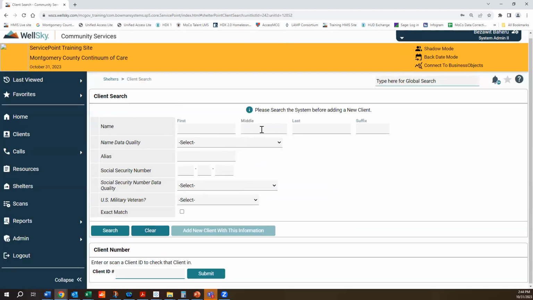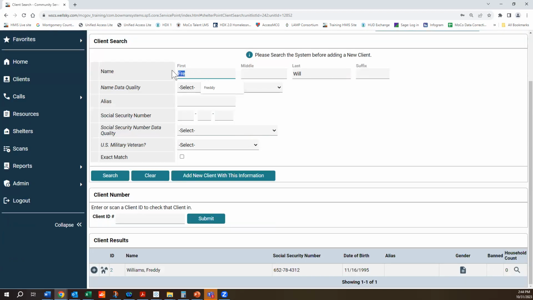Check here. And let's search for, so for example, if we were to put Freddie in as of today. Actually, let's look for another client, William. Okay, we can add her back in. So Freddie Williams, here she is. We're going to select this one.